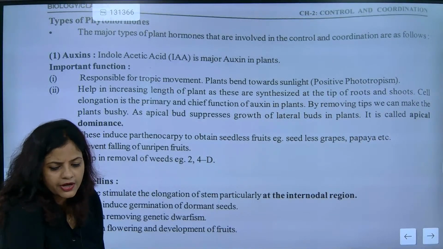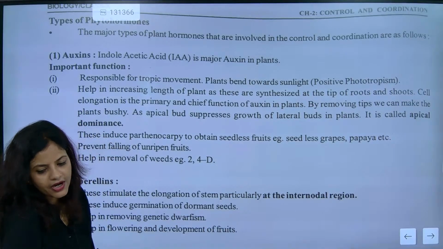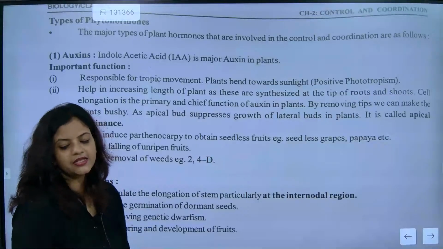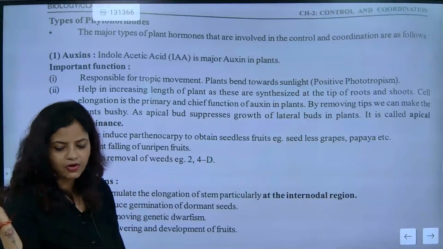Come on. Indole acetic acid is called auxin. It is responsible for tropic movement. It is bending towards sunlight. It helps in increasing the length of the plant, at the root tip and shoot. That's what. You can keep on sending the answers.